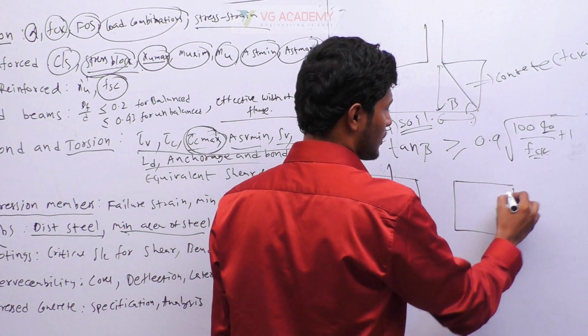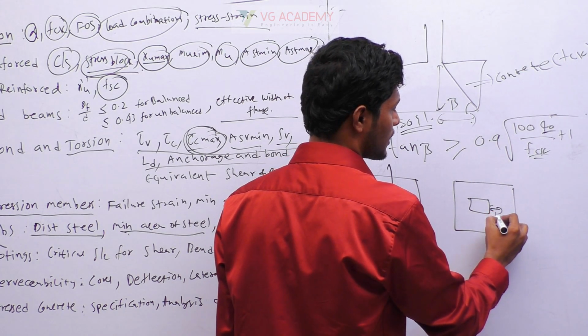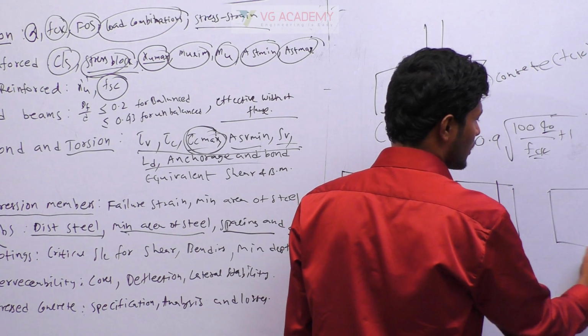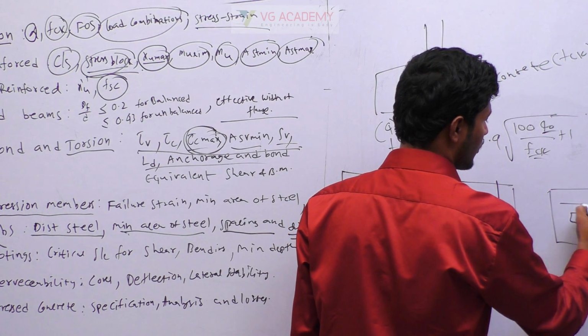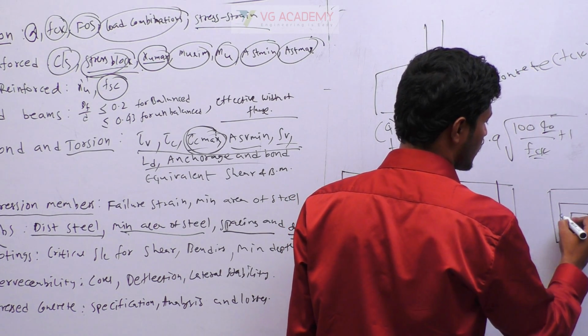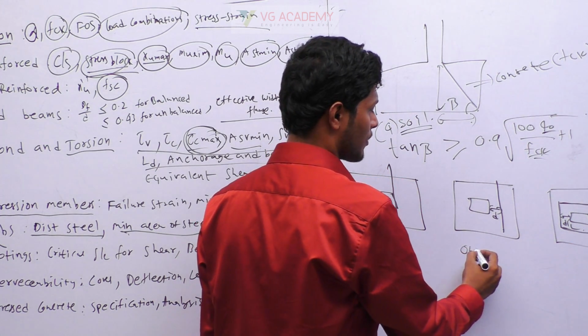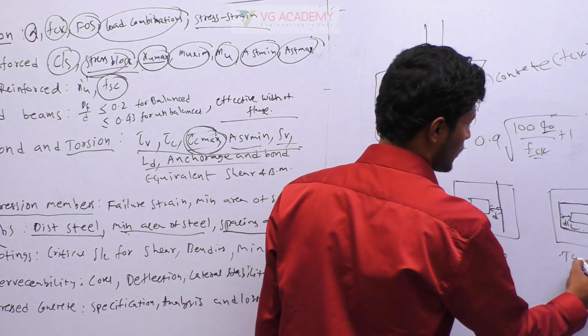And for one-way shear, it will be at a distance d. And for two-way shear, it will be at a distance d by 2. Okay, so this is the critical section. You can see this is two-way shear or punching shear. Okay, this is one way and two way.